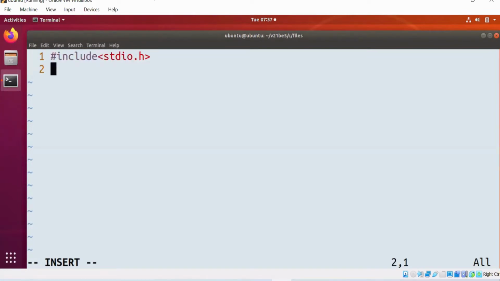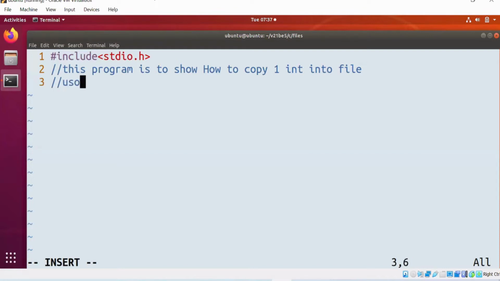This program is to show how to copy one integer into a file. What is the purpose of this program? This program shows how to copy one integer into the file using fprintf. Okay, a very simple program.